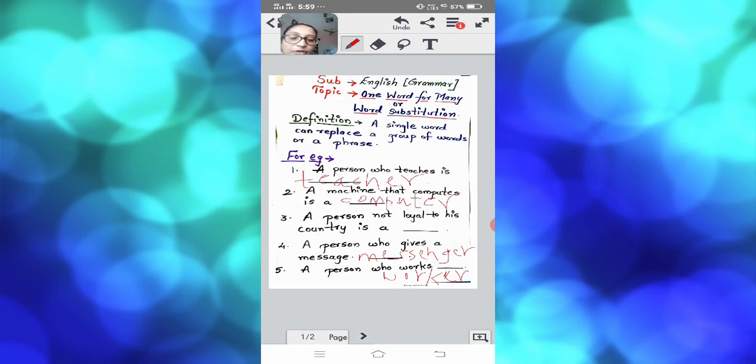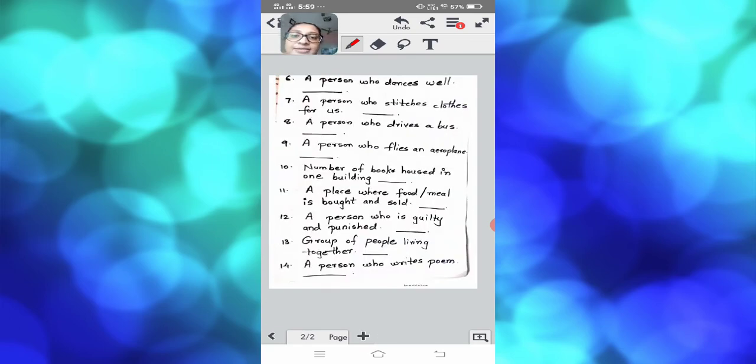Okay, children, now we will go to our next page. Next example, that is a person who dances well. This is very interesting, children. All of us like to dance. A person who dances well is usually called a dancer. So you will put here a word, that is dancer. That is the spelling of dancer.